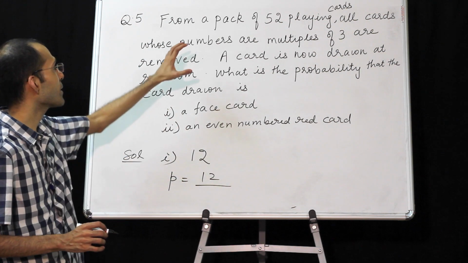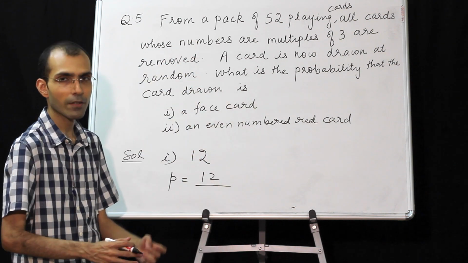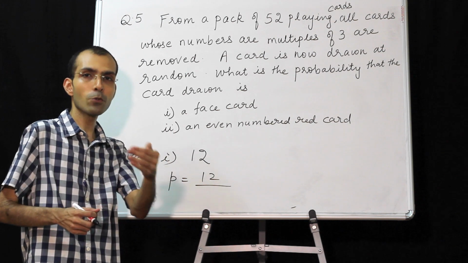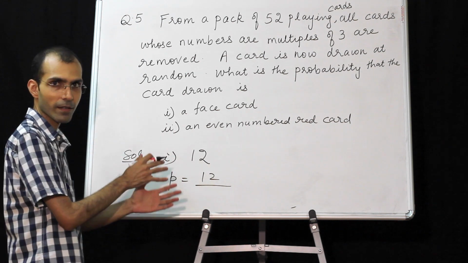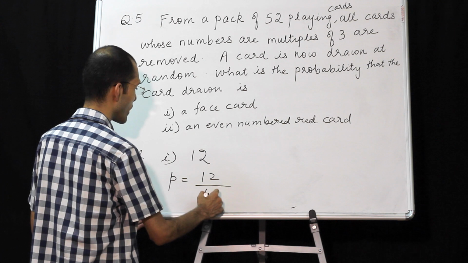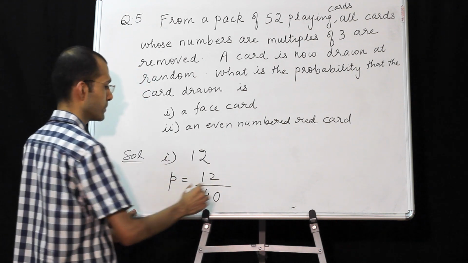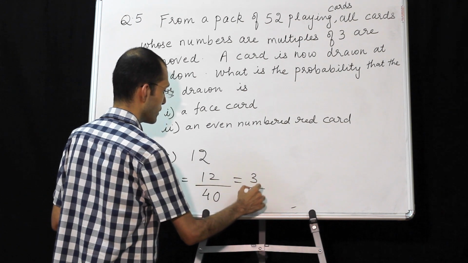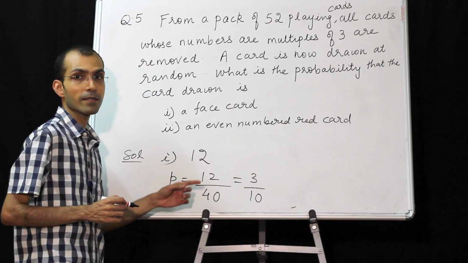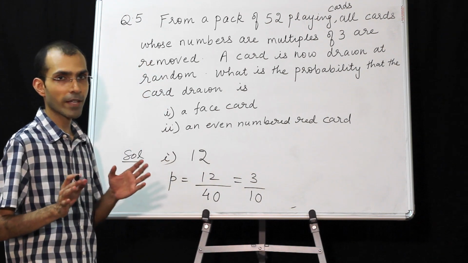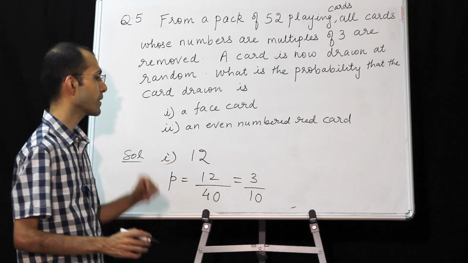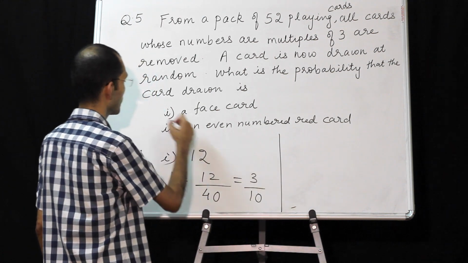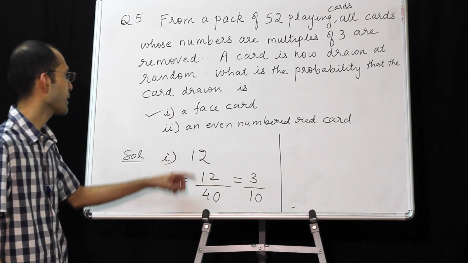No, because 52 is not our sample size. Our sample size has now reduced to 40 as explained earlier. So the probability will be 12 upon 40. The answer has to be given in the simplest fraction form. So 3 by 10. This part is now done.